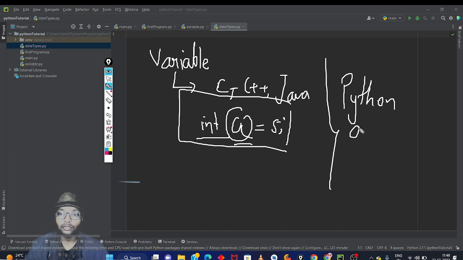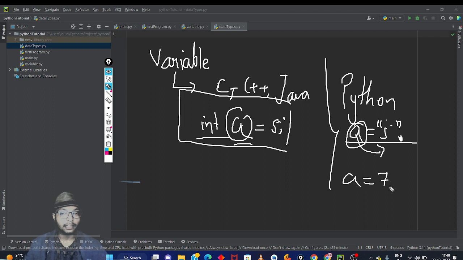When you assign the value, it is detected automatically. If I assign a string like this, then a is a string variable. If I assign 7, then it is an integer variable. And if I assign 3.4, then it's a float variable.